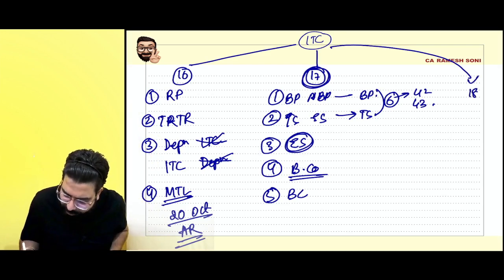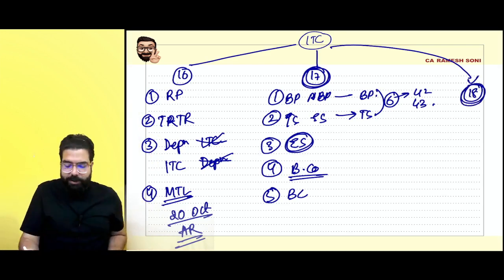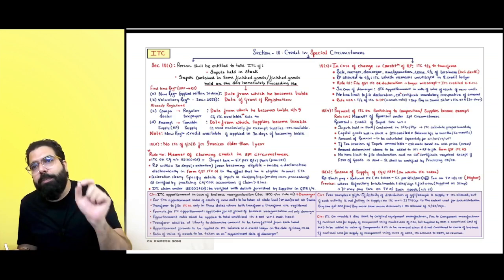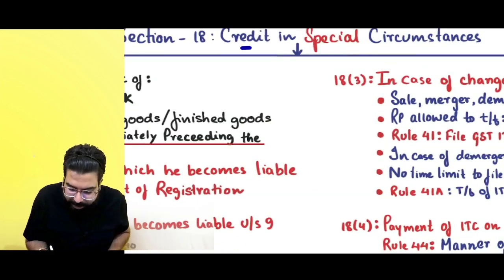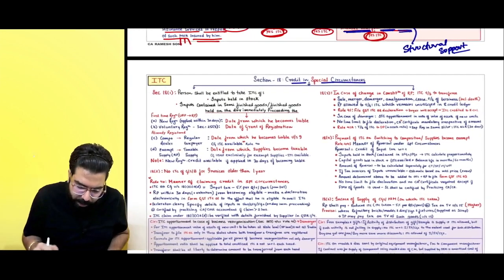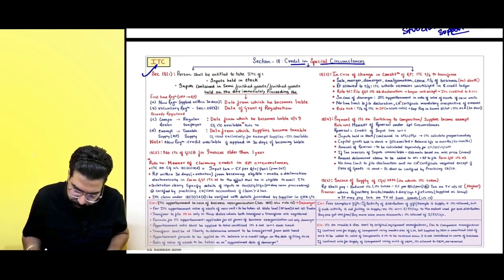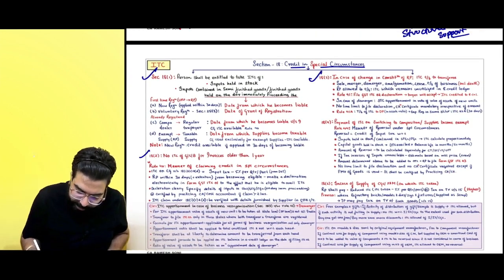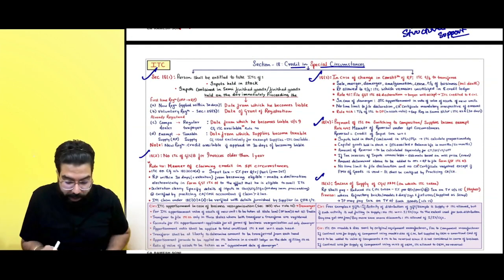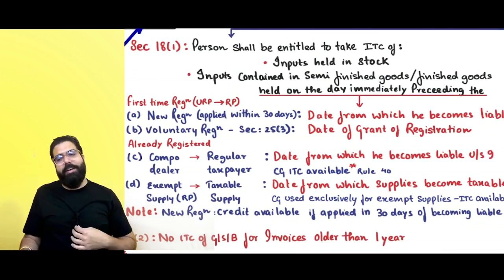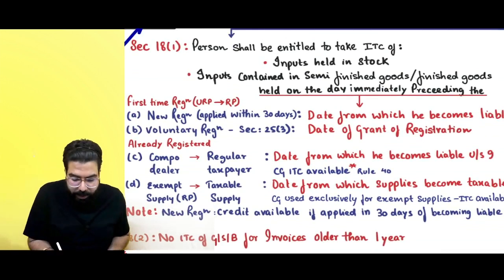We will now learn section number 18, which talks about the special circumstances when you will get the credit. Section number 18, credit in special circumstances. Section 18 has 18(1), 18(2), 18(3), 18(4) and section 18(6). 18(5) is total bakwas.